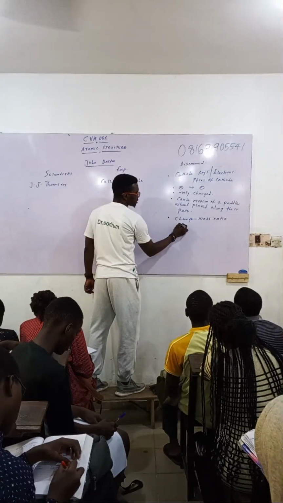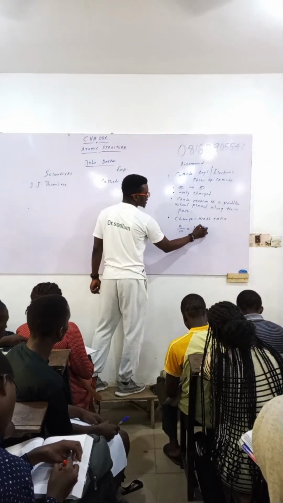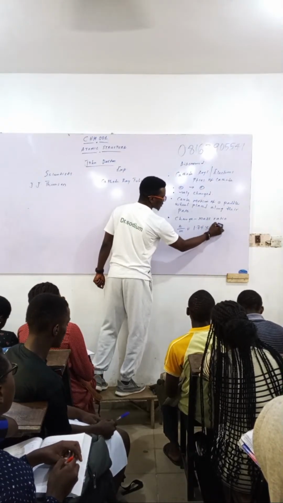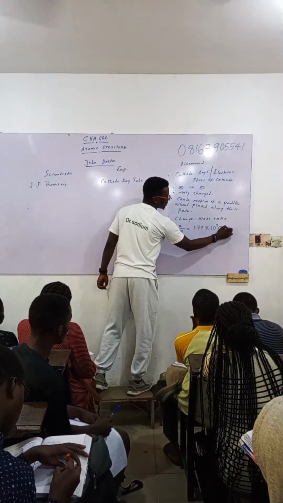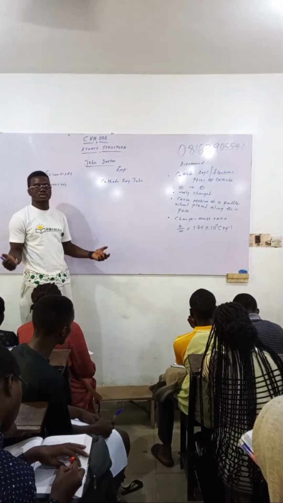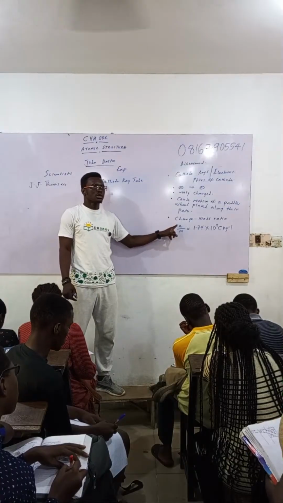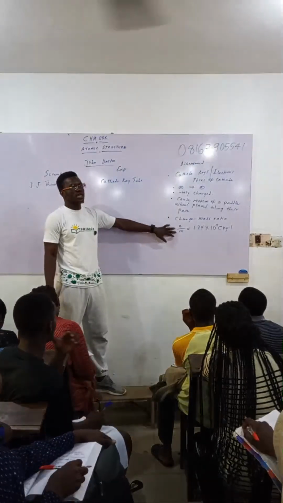So the charge to mass ratio is 1.758 times 10 raised to the power 11, I think, coulomb per kilogram. That's the value of the charge to mass ratio of an electron. When you know the mass of an electron, you can calculate the charge. When you know the charge, you can calculate the mass. So he gave this value of charge to mass ratio.